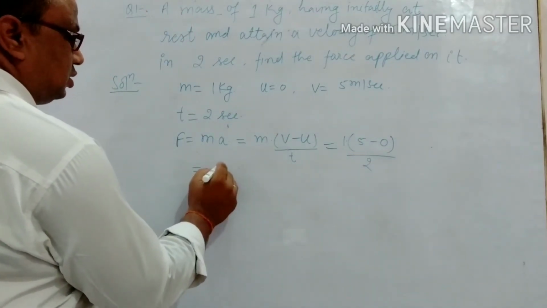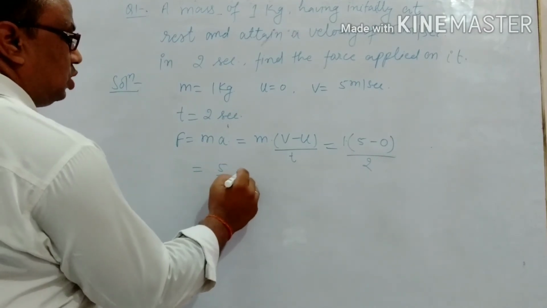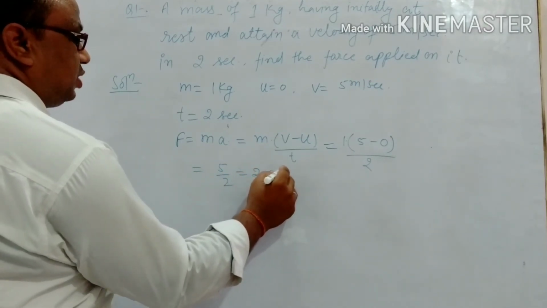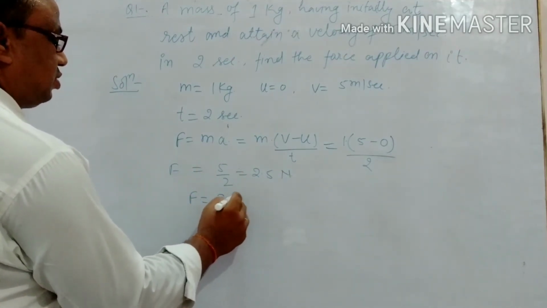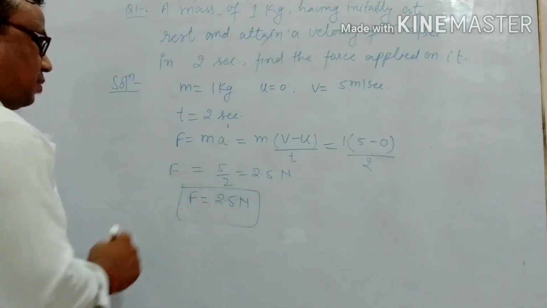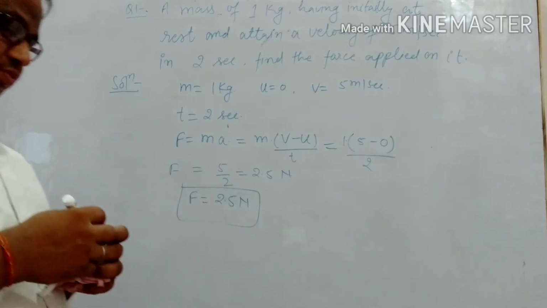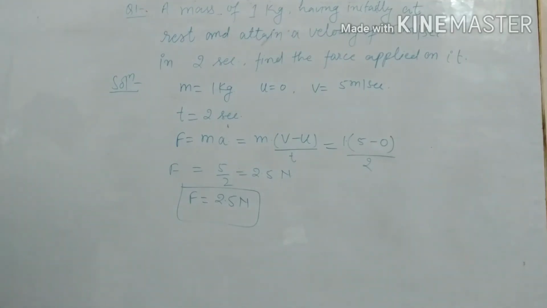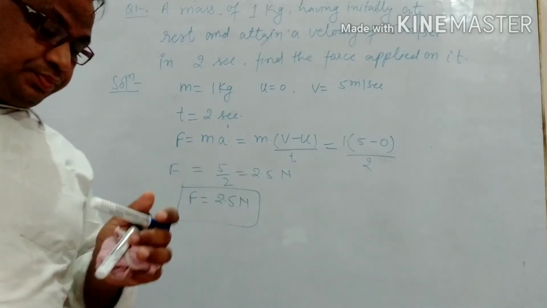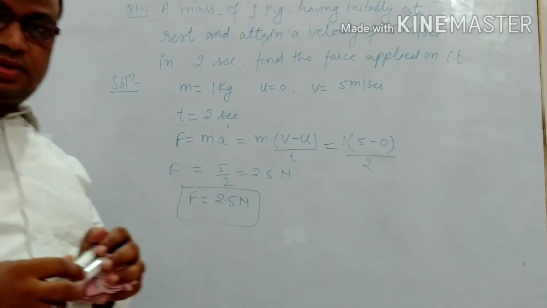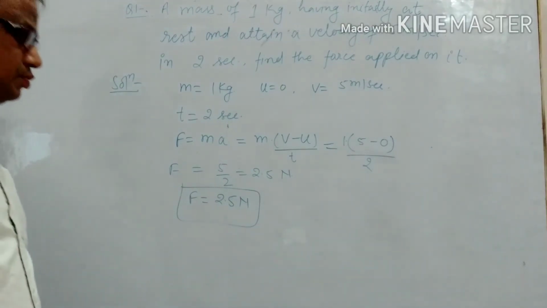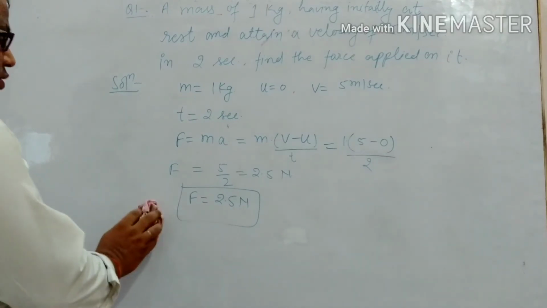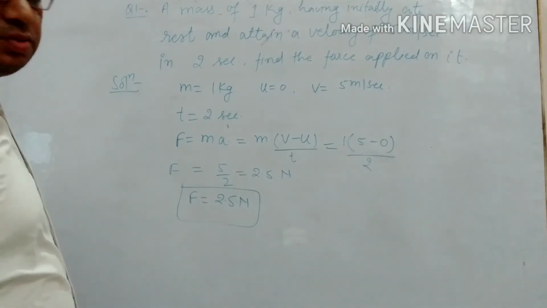So it is 5 upon 2, so it is 2.5 Newton. So F is 2.5 Newton applied on that object. Clear? Note down. Write it. Now we have to move on to some more questions.